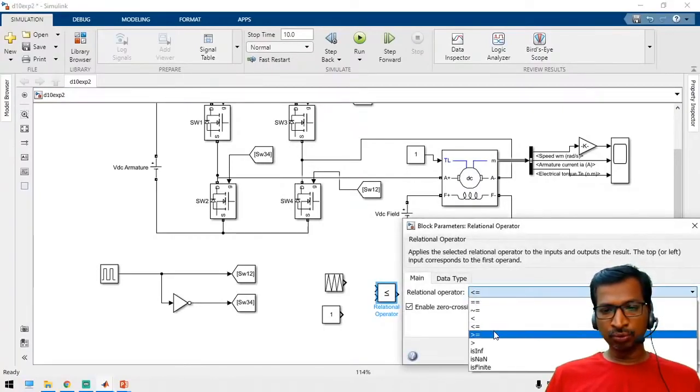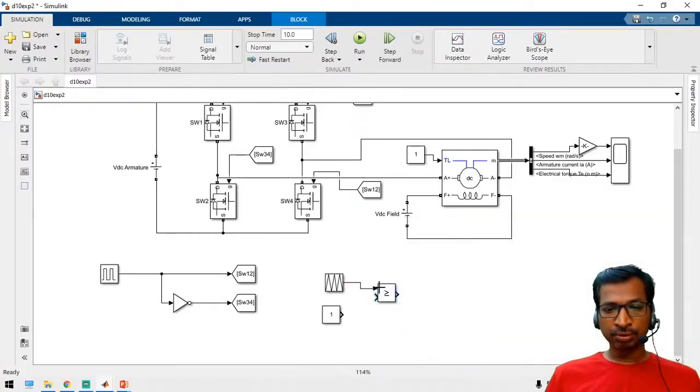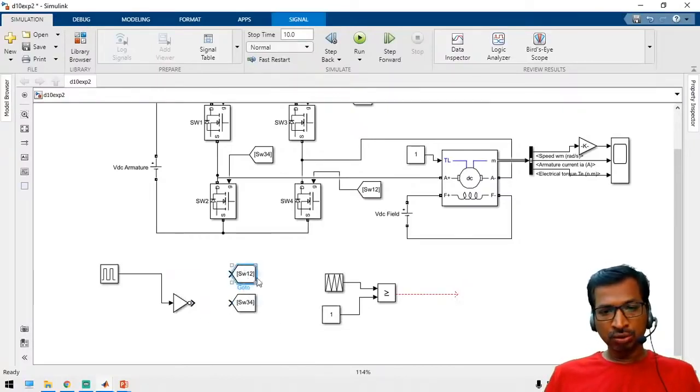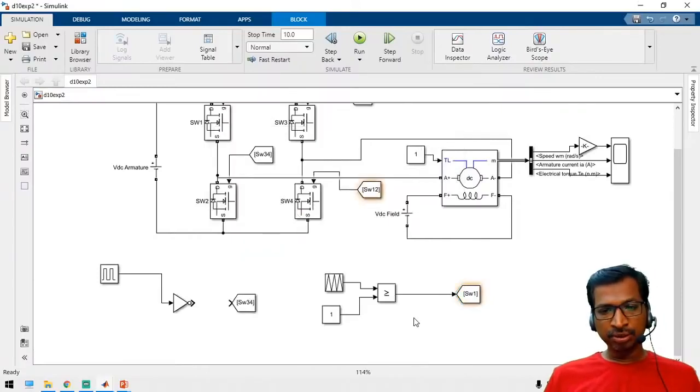So now we are going to compare this one. Whenever the triangular waveform is higher than this one, the output will be high. In that case, this is switch 1. And the inverted voltage is switch 2. Just the inverted voltage is switch 2.